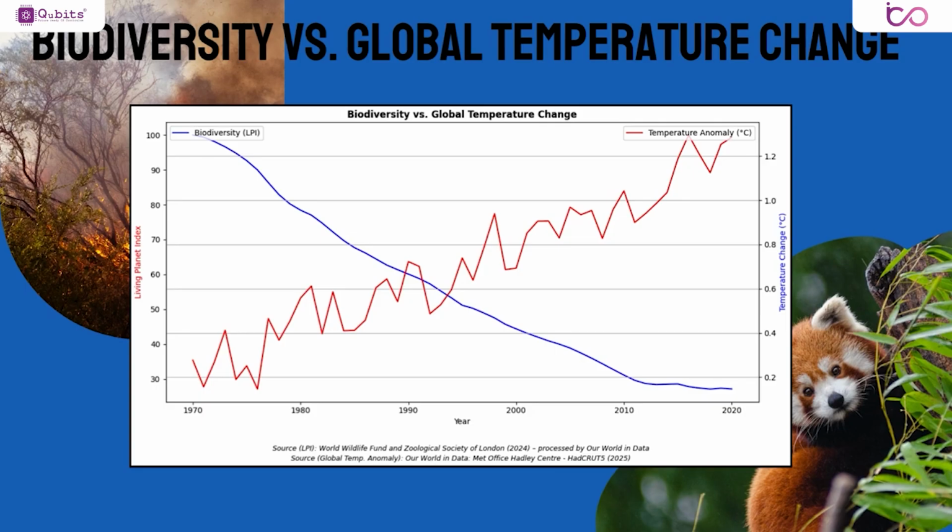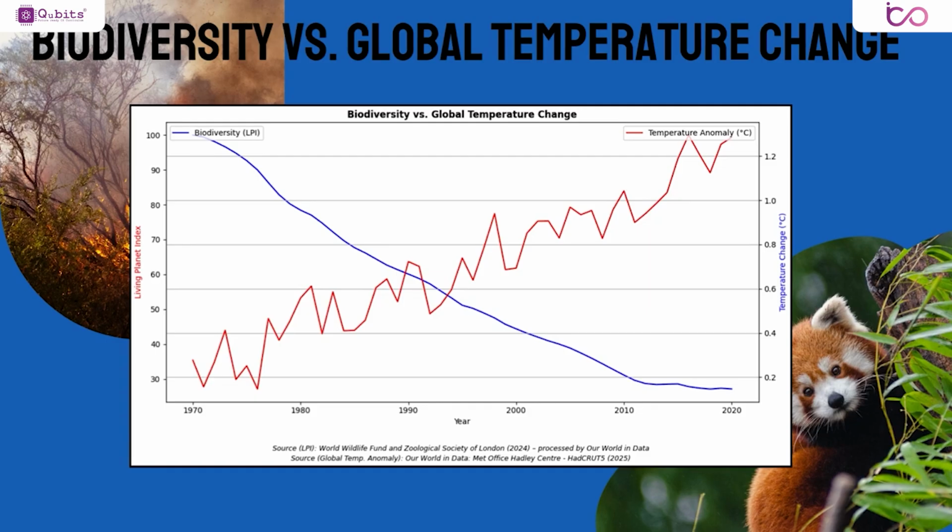Now, let's talk about two critical signs of our planet's health: biodiversity and global temperature. Biodiversity is all the different life forms on Earth, including animals, plants, and entire ecosystems. We measure it using the Living Planet Index, or LPI. When the LPI drops, it means species are disappearing. At the same time, our planet is getting warmer. The temperature anomaly shows how much hotter Earth is compared to historical averages. So, as the temperature rises, biodiversity falls.